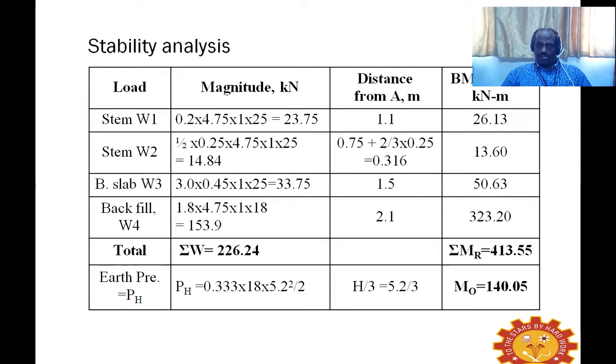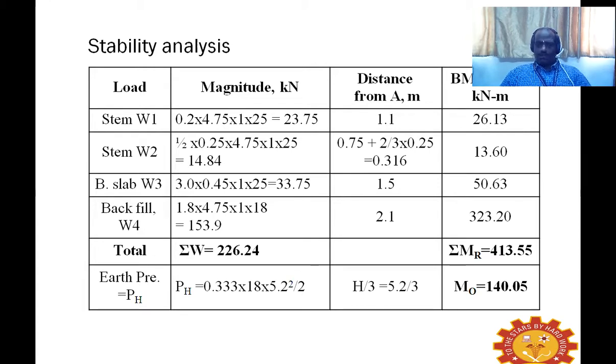For the base slab also we can find out, and similarly for the weight of the backfill, what is the moment. So you find out the summation of the weight and summation of the resisting moment.